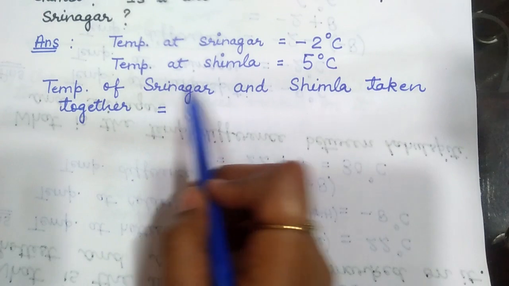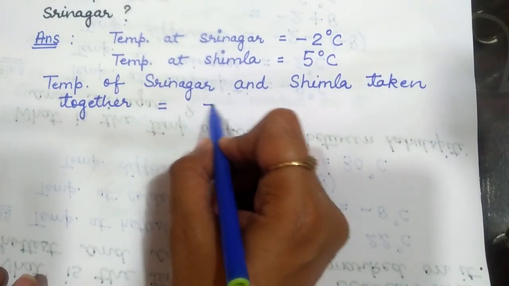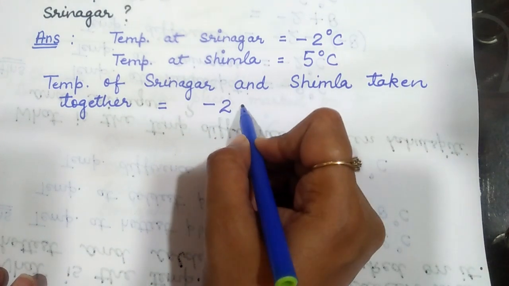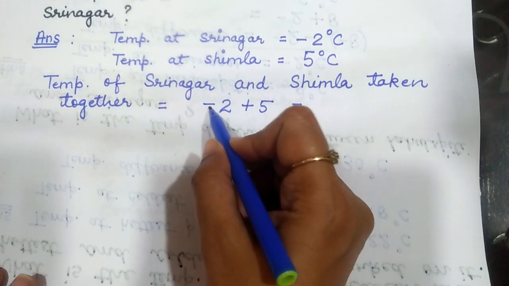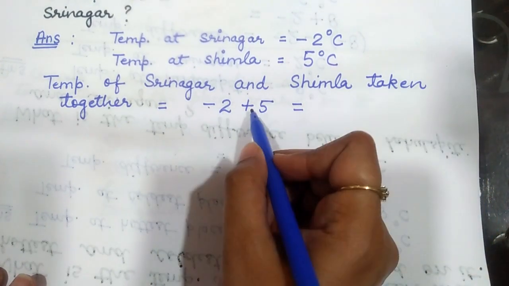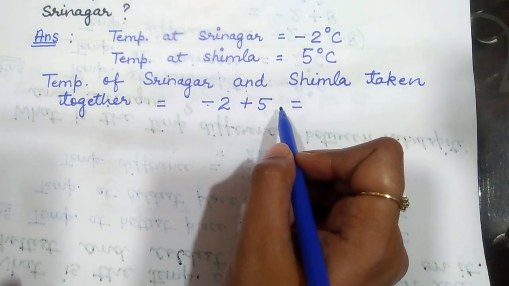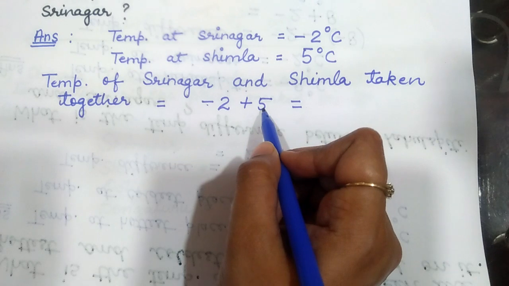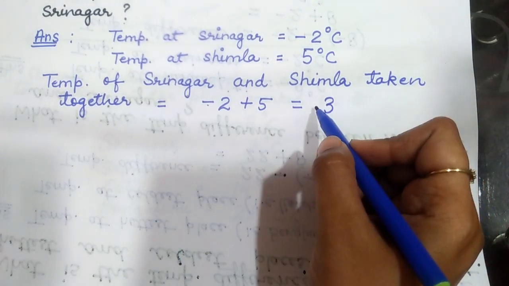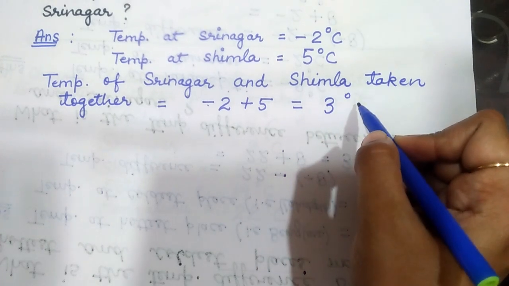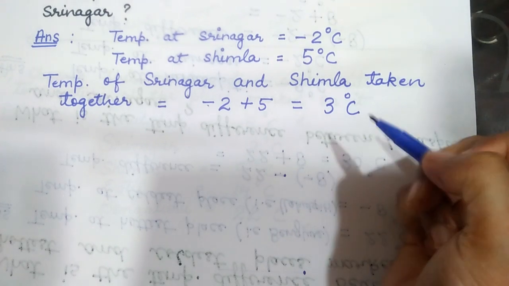Now the temperature of Srinagar and Shimla taken together: -2 plus 5. Opposite signs, so difference. 2 goes from 5 gives you 3 and the sign of the bigger number, plus, will come here. So the temperature of Srinagar and Shimla taken together is 3 degree Celsius.